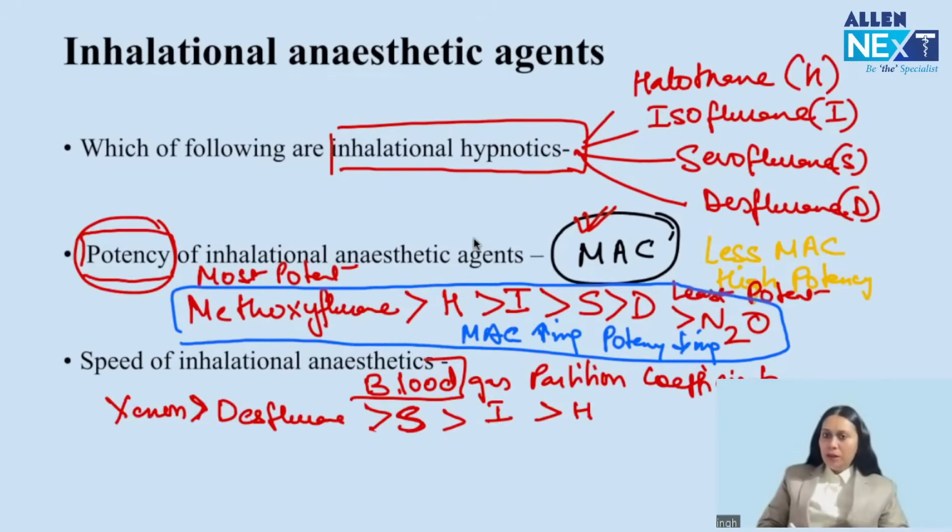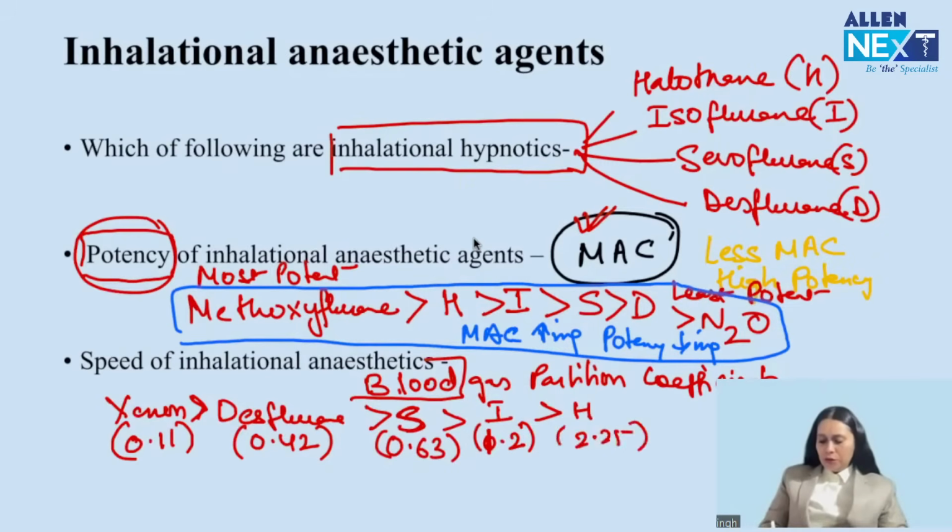The blood gas solubility of xenon is 0.11, desflurane 0.42, sevoflurane 0.63, isoflurane 1.2, and halothane 2.25. As the blood solubility is increasing, speed is decreasing. So xenon is fastest, then desflurane, then sevo, then iso, and then halothane. Remember this, the sequence is important again.